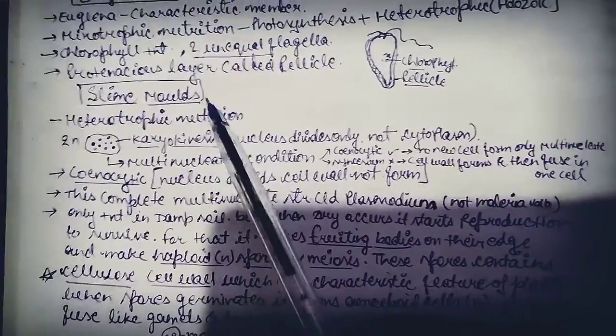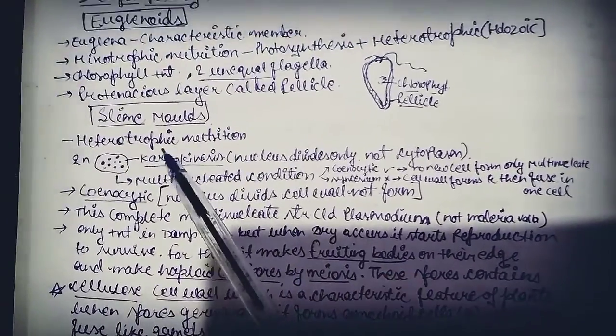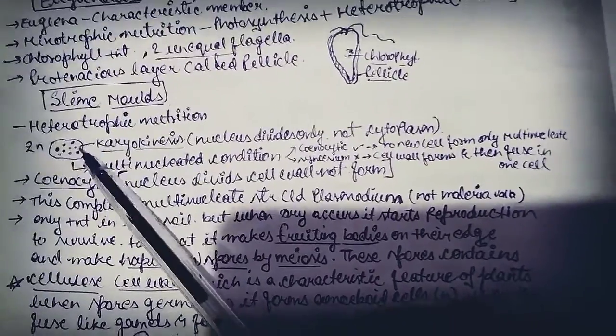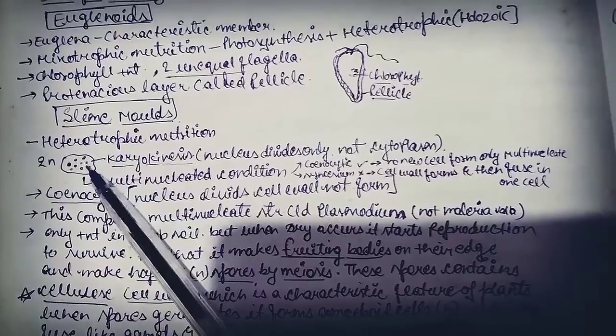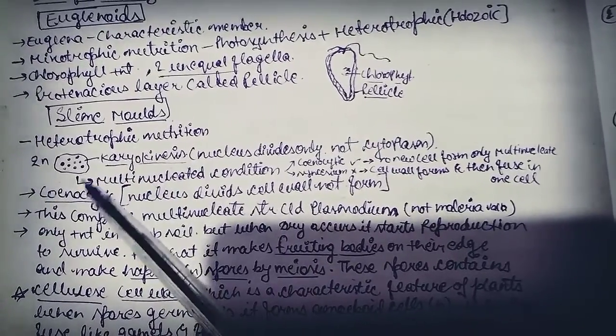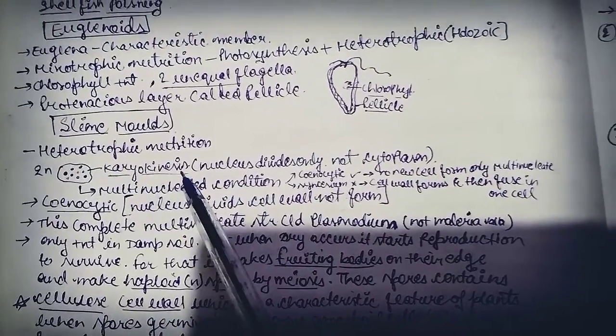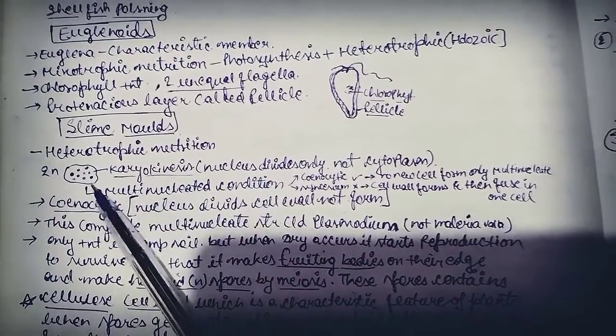Okay, then the fourth one is slime molds. After Euglena, the nutrition is heterotrophic nutrition. So slime molds are like a cell in which only karyokinesis occurs. It contains cytoplasm, so it's a kind of liquid. Only karyokinesis occurs, division of the nucleus. Cell wall does not form.